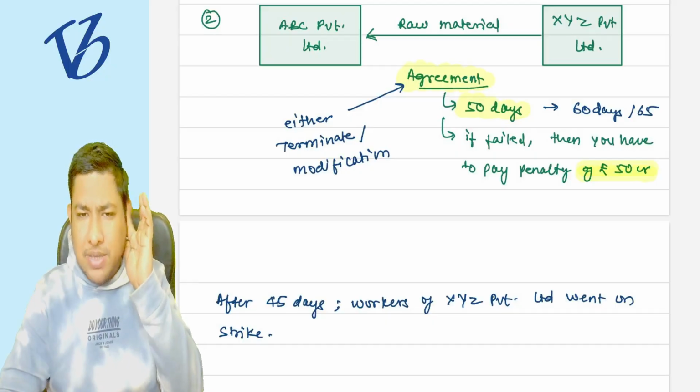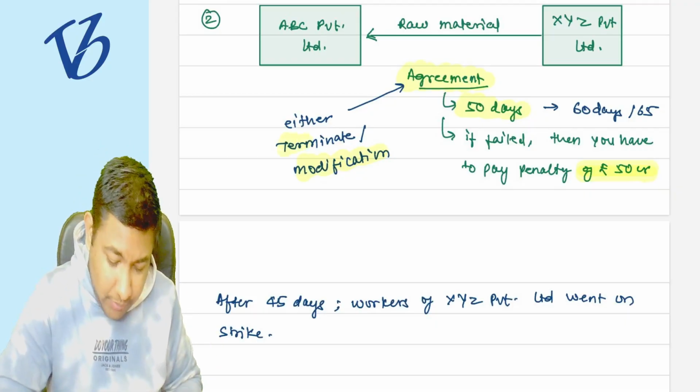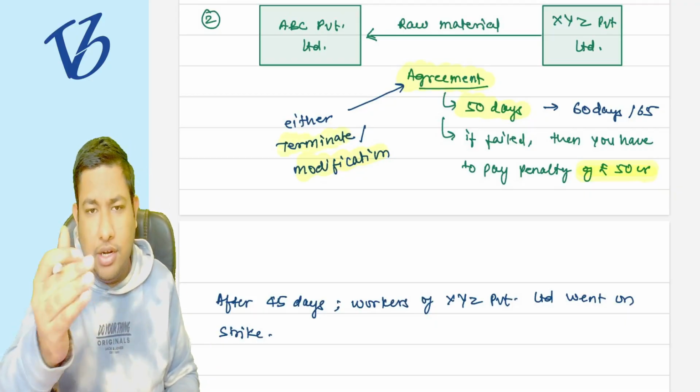So they want just a simple modification. Either they want the modification, or they want to terminate the earlier contract and enter into a new contract.